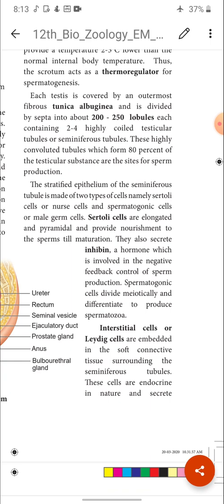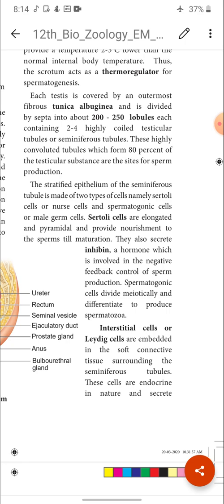If sperm production goes beyond that, the hormone inhibin sends a feedback to the pituitary gland, and further sperm production is stopped. So inhibin inhibits sperm production. The name of the hormone is inhibin. So these are the functions of Sertoli cells.